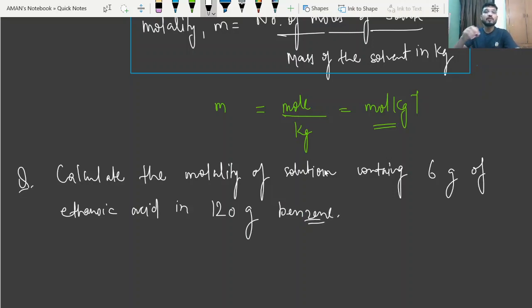Okay, you have to calculate the molality of a solution that contains 6 gram of ethanoic acid in 120 gram of benzene.